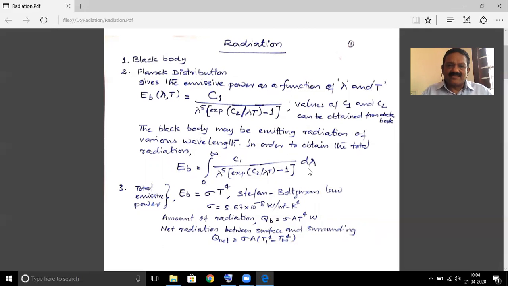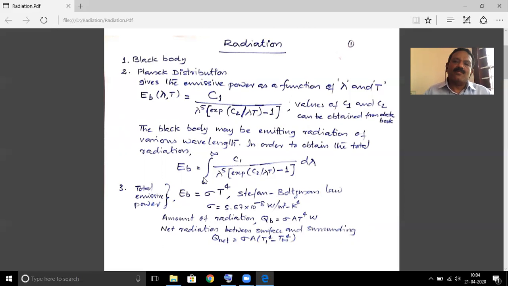When you integrate, you get E_B equals sigma T raised to 4. This is known as the Stefan-Boltzmann law, and sigma is a constant with a value of 5.67 into 10 raised to minus 8 watts per meter square Kelvin raised to 4, known as the Stefan-Boltzmann constant.